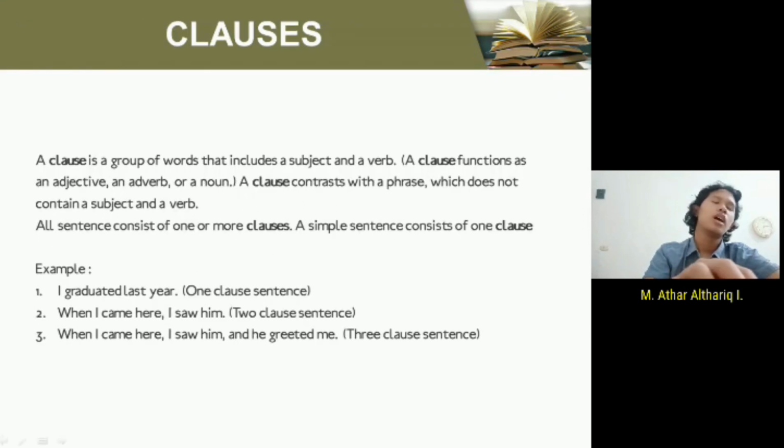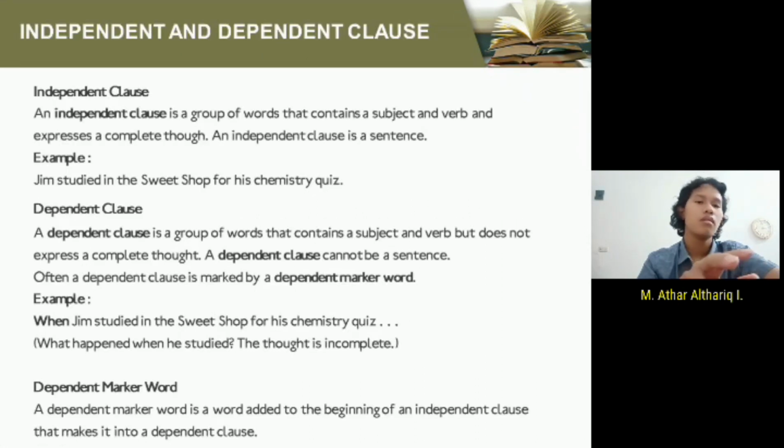Next. Now, I'm going to talk about clause. A clause is the basic unit of grammar. A clause must contain a subject and verb. Typically, a clause is made up of a phrase and sometimes a complement. The examples are, I graduated last year. One clause sentence. When I came here, I saw him. Two clause sentence. When I came here, I saw him and he greeted me. Three clause sentence.